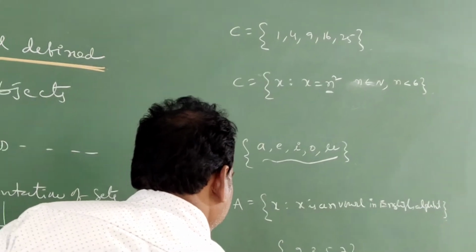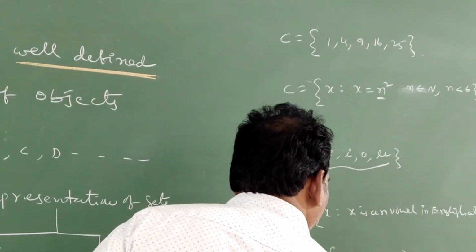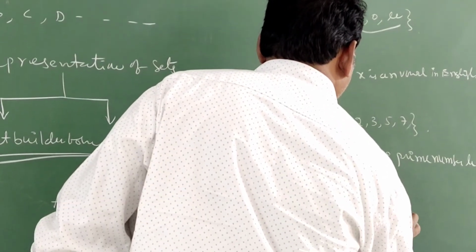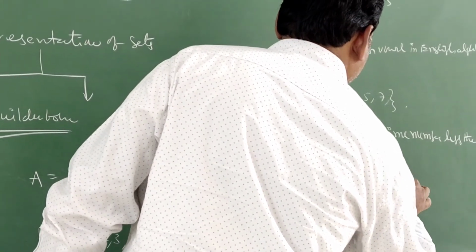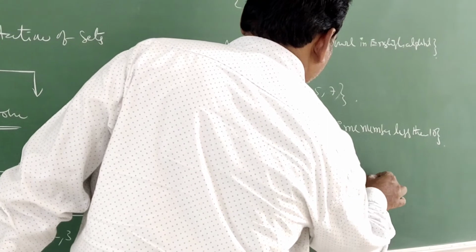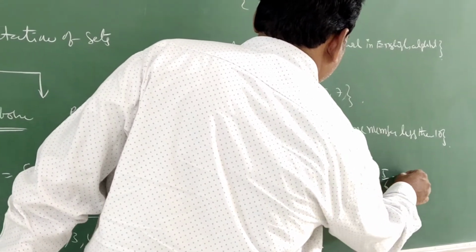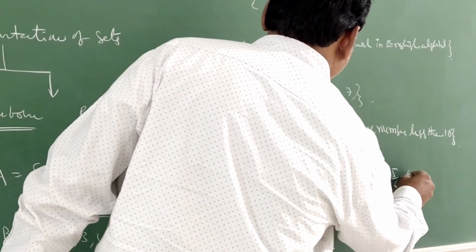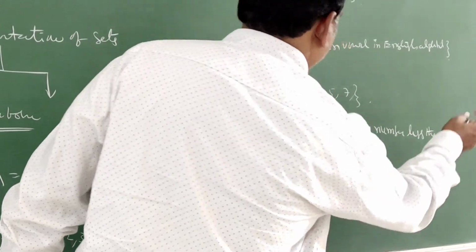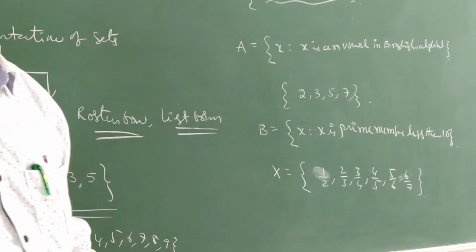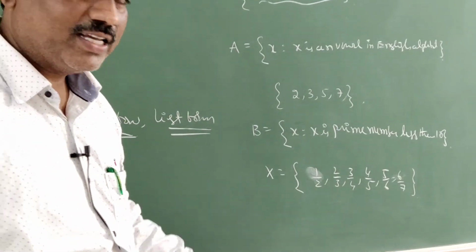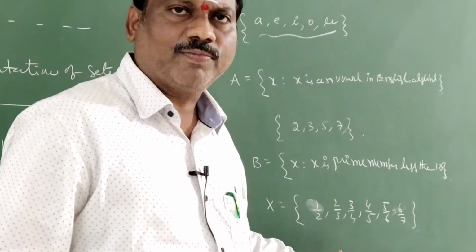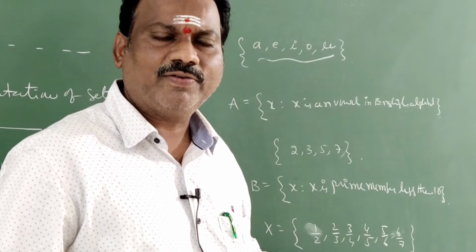See the set x: 1 by 2, 2 by 3, 3 by 4, 4 by 5, 5 by 6 and 6 by 7. It is given in roster form, and we are going to write it in set builder form.